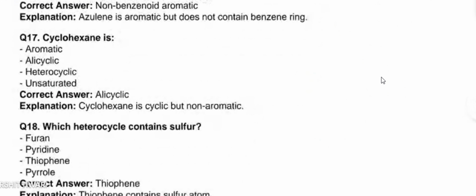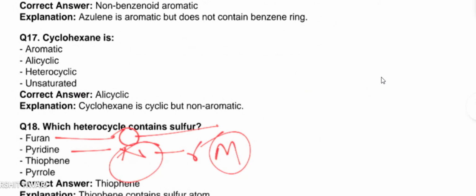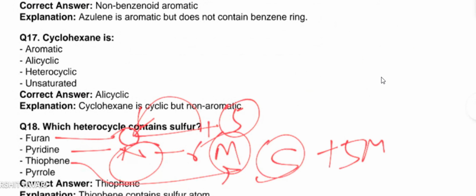Which heterocyclic contains sulfur? Okay, number one, we will check one by one. Pyridine is a 6 membered ring that contains nitrogen in its structure. Furan is a five-membered ring that contains oxygen in its structure. Thiophene, yes, it contains sulfur and has a five-membered ring.